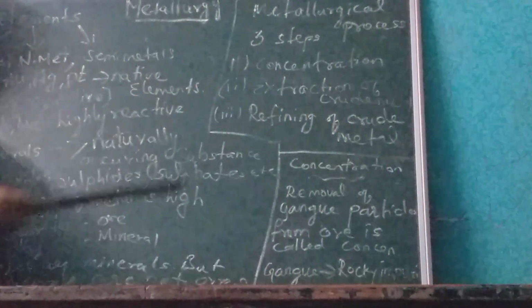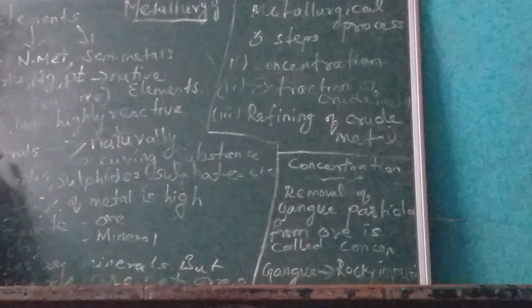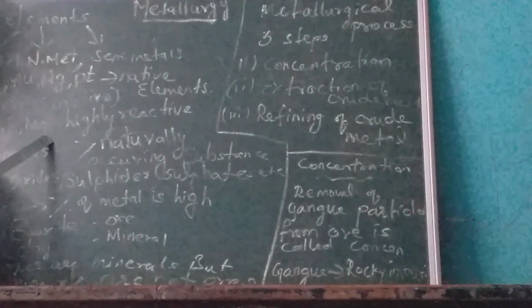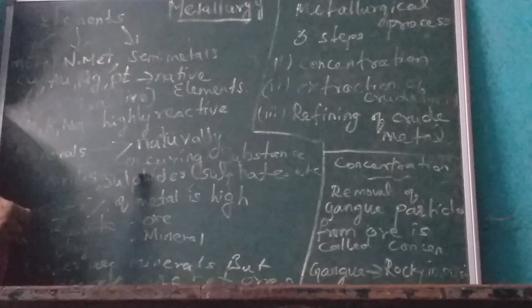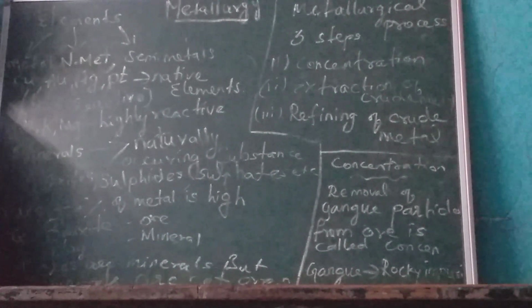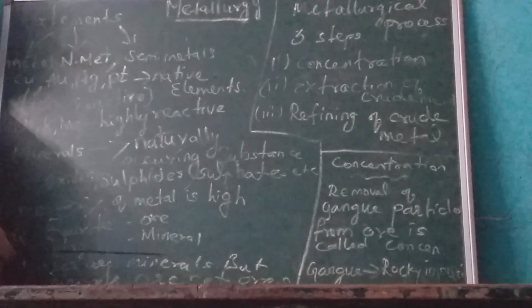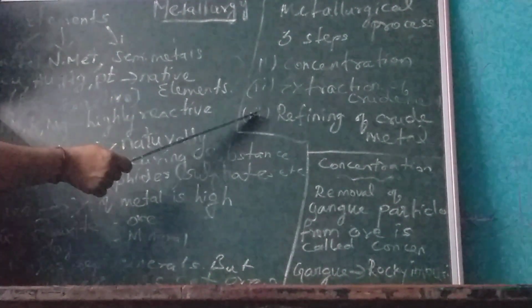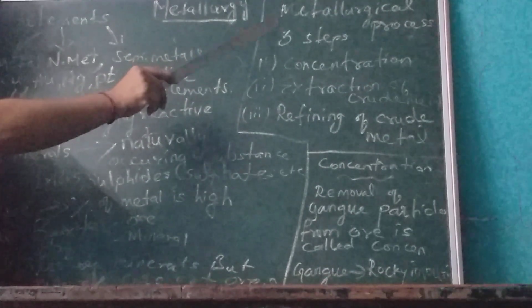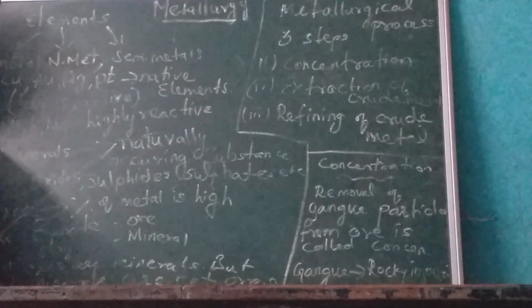Now the metallurgical process. Some highly reactive metals such as sodium, potassium, magnesium, aluminium, etc. are found in the ore form. So how can we separate those metals? By three steps. This is an important question, also an important 2 mark question: what is the metallurgical process for the extraction of metals?